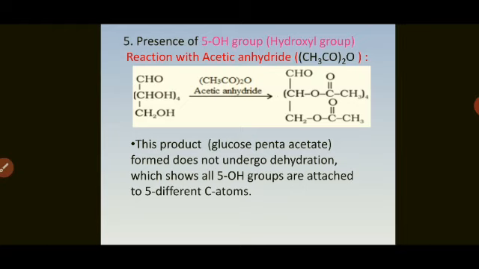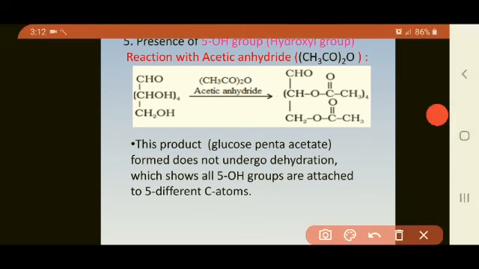That is reaction with acetic anhydride, CH3CO twice O. 1 molecule of glucose requires 5 molecules of acetic anhydride, which shows that it consists of 5 OH groups. This is called as glucose pentaacetate. Where is the reaction taking place? The reaction takes place only at OH group.